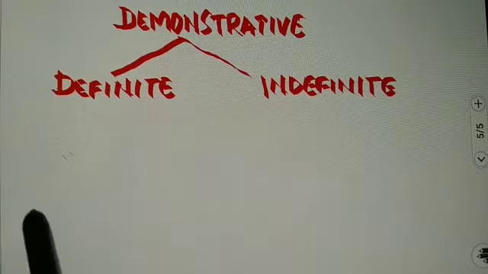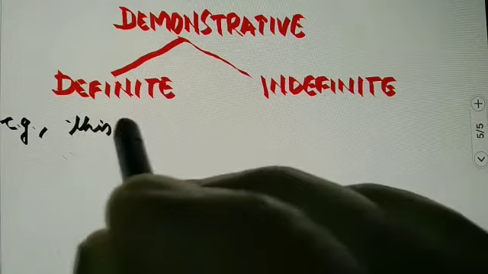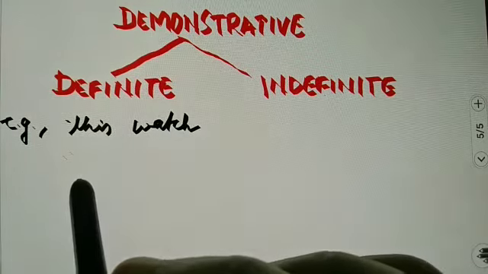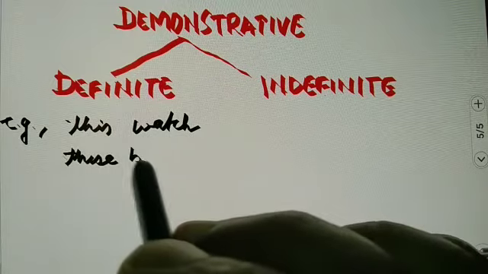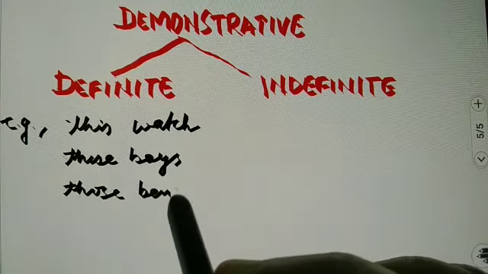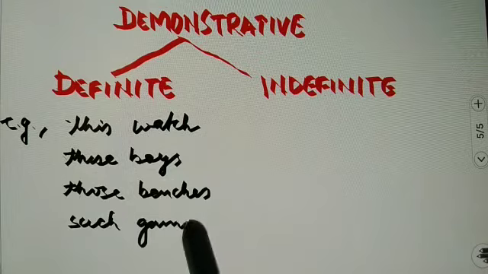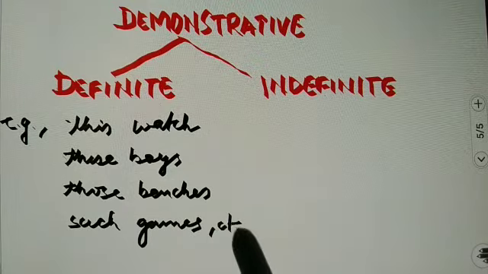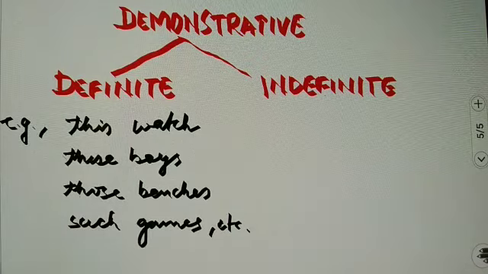For example, this watch, these boys, those benches, such games, etc. Now here we are pointing towards definite things: a particular watch, this watch, some particular boys, these boys, those benches, and such games.